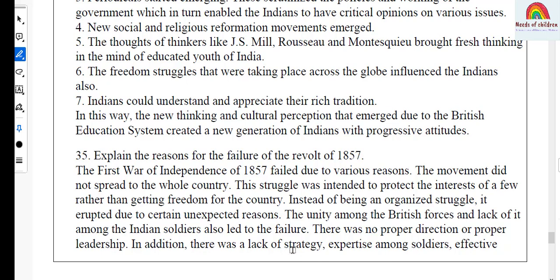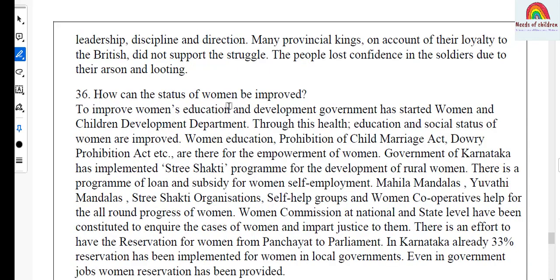In addition, there was lack of strategy, expertise among the soldiers, effective leadership, discipline and direction. Many provincial kings, on account of their loyalty to the British, did not support the struggle. The people lost confidence in the soldiers due to their arson and looting.